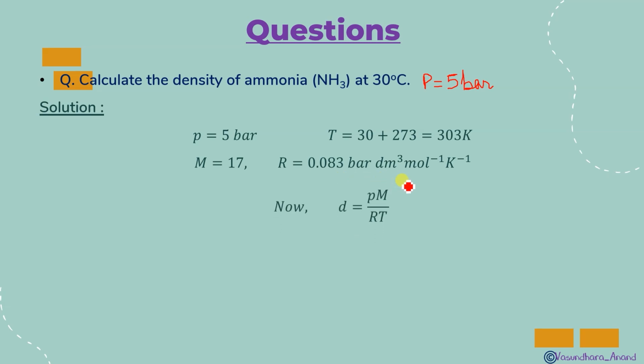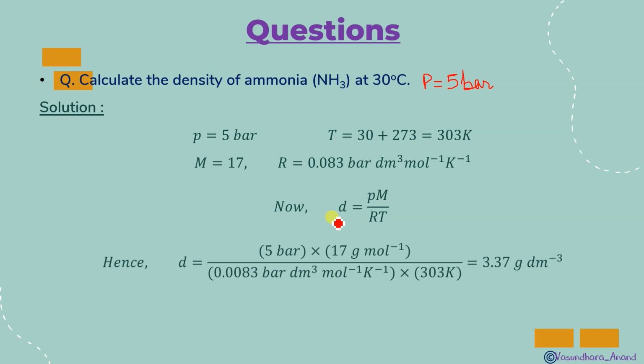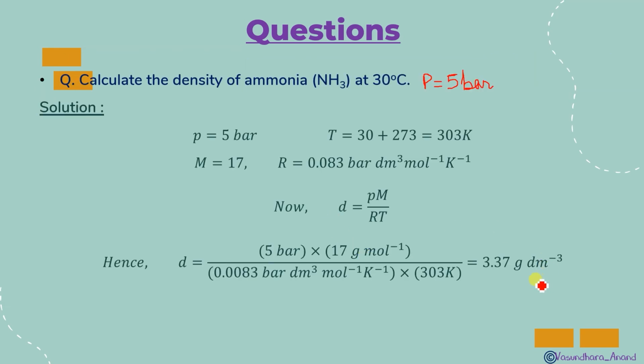Now we know the formula d is equal to PM upon RT. Pressure is given, 5 bar. Molecular mass, R is given, T is given. So you can find the density very easily. Put in the values and you will get the answer. In this case, don't forget to write the unit.